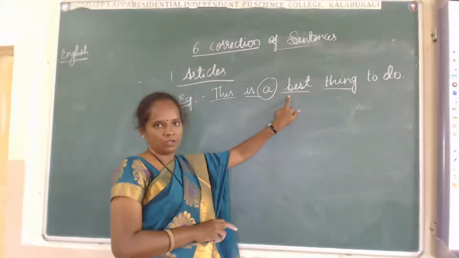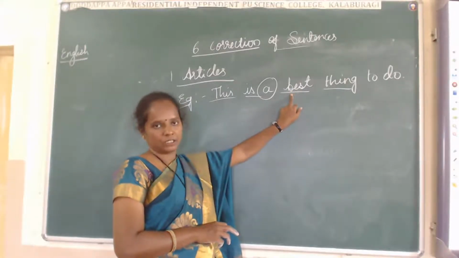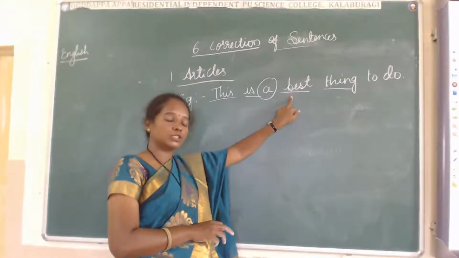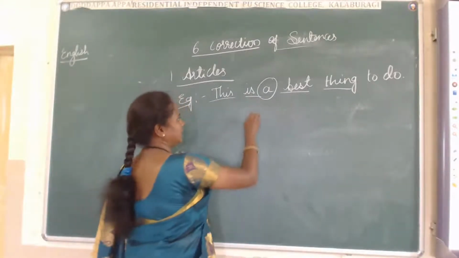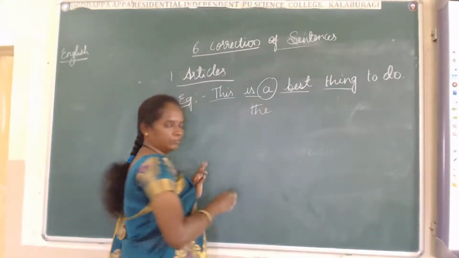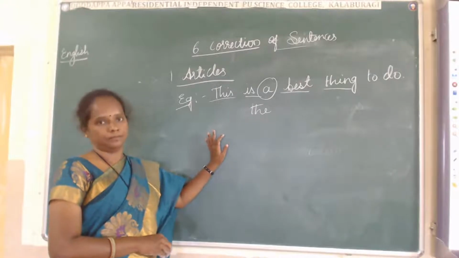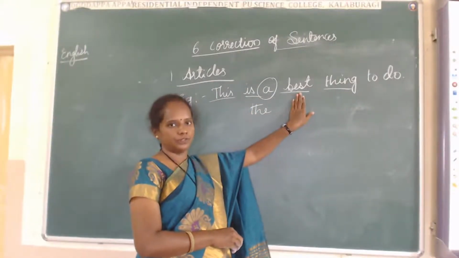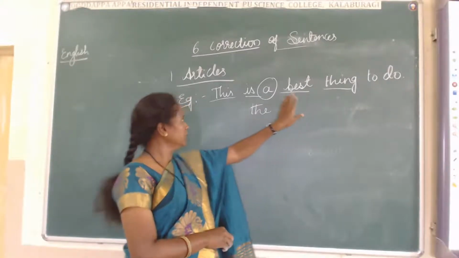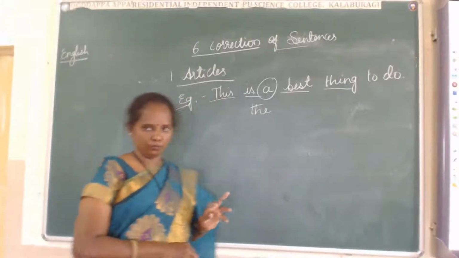While I was teaching articles, I told you about best. If best or a superlative degree comes, what do we have to use? The. Exactly, very good students. We have to use the, because this is the superlative degree. The best: this is the best thing to do.